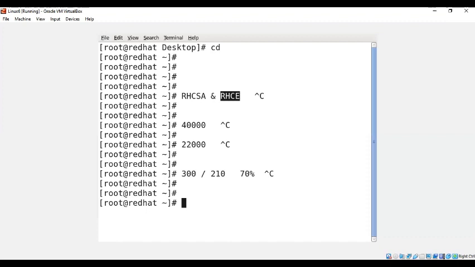Suppose a candidate gets 209 or 208 or 209 point some change, again it's a fail. Because now you know what happens here. As soon as you write the exam, the examiner takes the backup and dumps it on the server. They have some software and a script. The script itself evaluates whatever answers you have given, gives the marks, and sends the result to you.